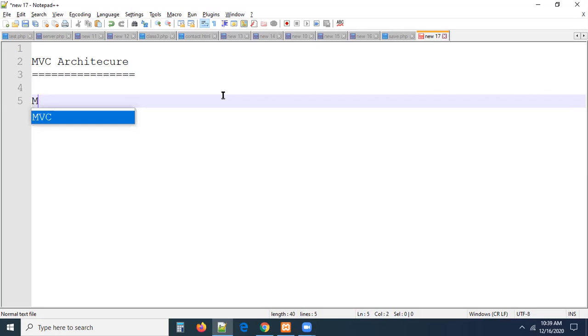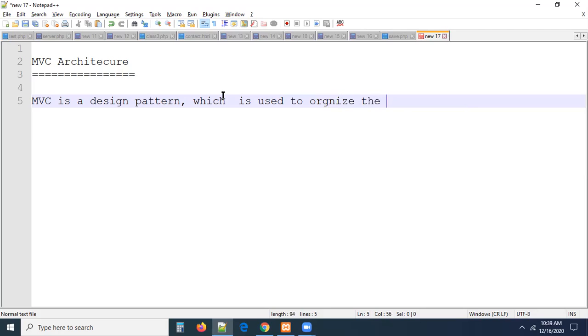What is MVC? I will tell you. MVC is a design pattern. Again, there is a question: what is a design pattern, sir? My answer is, MVC is a design pattern which is used to organize the code into a structured manner.